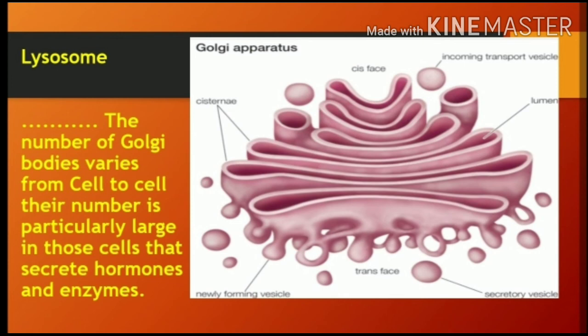Their number is particularly large in those cells that secrete hormones and enzymes, because Golgi apparatus has its main function in secretion. So because of this, they are large in those cells that secrete hormones and enzymes.